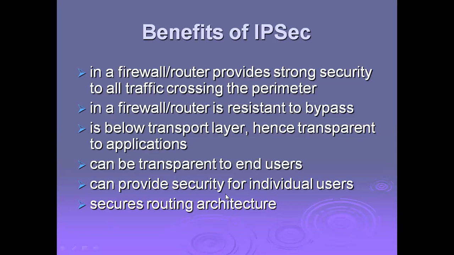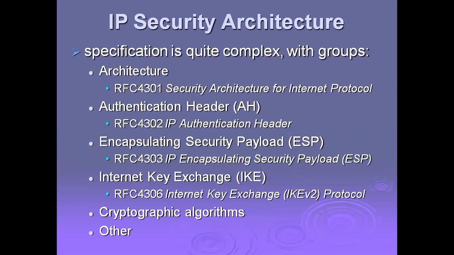It can provide security for individual users also, and it secures the routing architecture. So it provides a secure routing architecture, and also extra security for individual users. It is transparent and visible to end users, and you can easily see how it is implemented. So those are the benefits of IP security. Now, IP security architecture, as we have seen so far: the specification is quite complex, with groups.